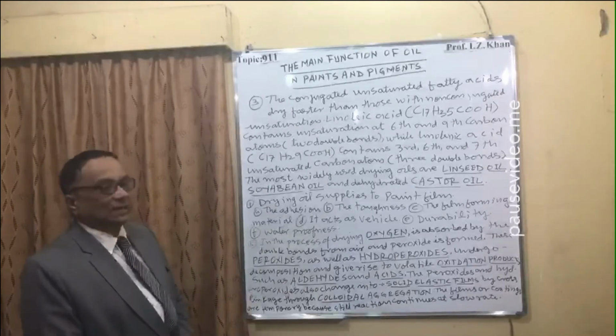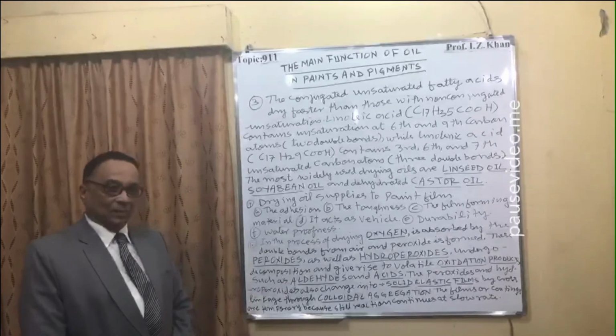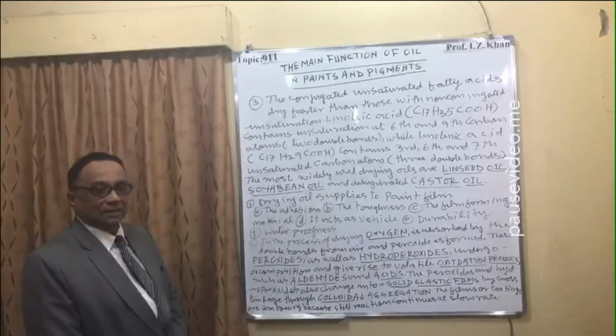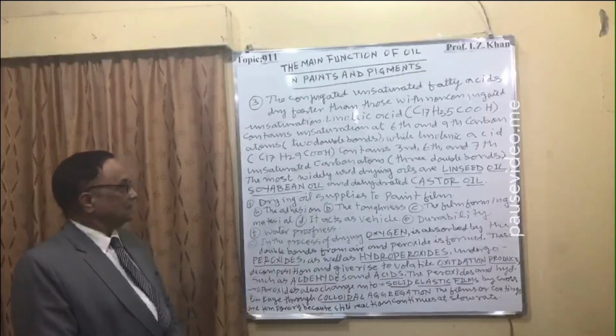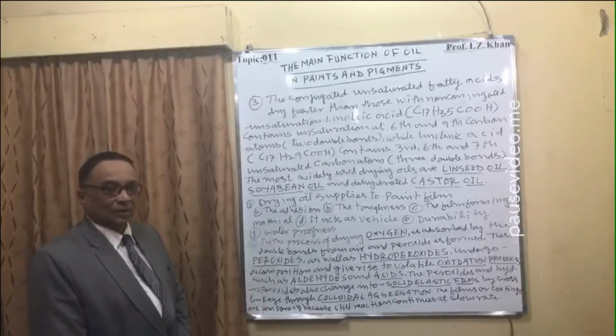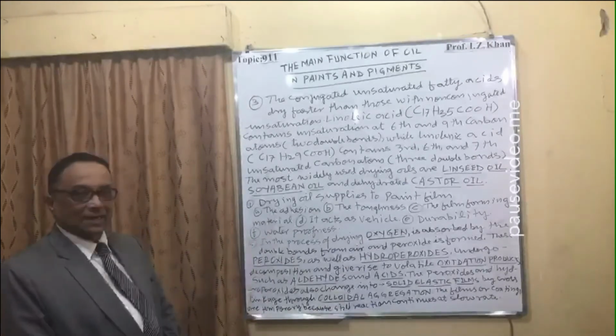The most widely used drying oils are linseed oil, or flax seed oil, second soybean oil, and third dehydrated castor oil.